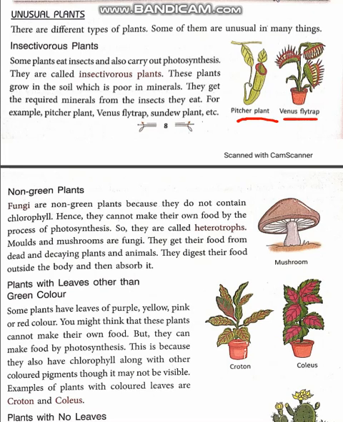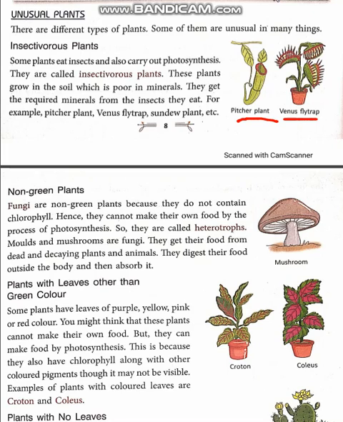The very first example given in the book is insectivorous plants. As the name says, insectivorous plants means these plants eat insects. Although these plants are also green in color and can do photosynthesis, even then they are taking insects. Now you must be wondering why. Because these plants grow in soil which is very poor in minerals. So to fulfill their mineral requirement, they need to modify themselves to catch insects.